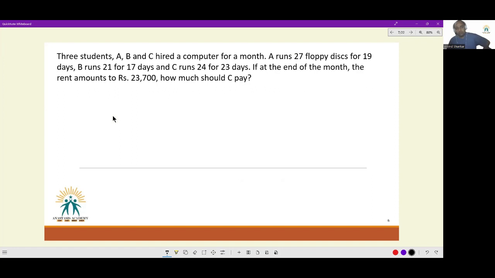Next, 3 students, A, B, C, hired a computer for a month. A runs 29 floppy disks for 19 days. B runs 21 for 17 days, and C runs 24 for 23 days. If at the end of the month, the rent amounts to 23,700. Hiring cost of a computer for 1 month is 23,700. It's very expensive. How much should C pay?